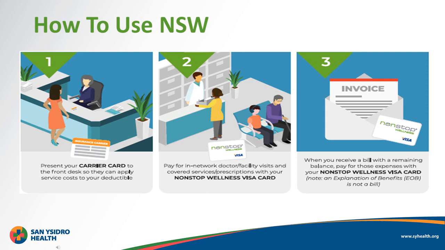Well, for those of you who have not used it, this is new information, and for those of you who have, this is a refresher for you. After you enroll in your medical benefits, which includes Sharp Nonstop Wellness Plan, you'll receive a Nonstop Visa card in the mail. You'll use this Nonstop Visa card to pay for in-network carrier-approved charges you incur with the Sharp plan. So, when you go to the doctor, as long as they're in-network for your plan, your Nonstop Visa card can be used to pay for your covered copay, coinsurance, and deductible costs.